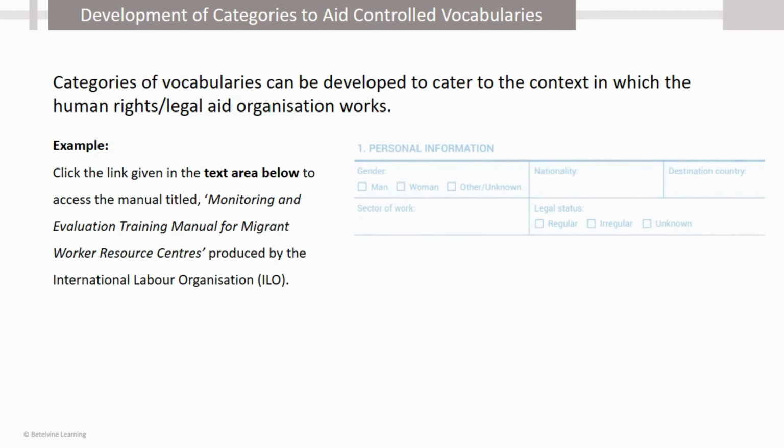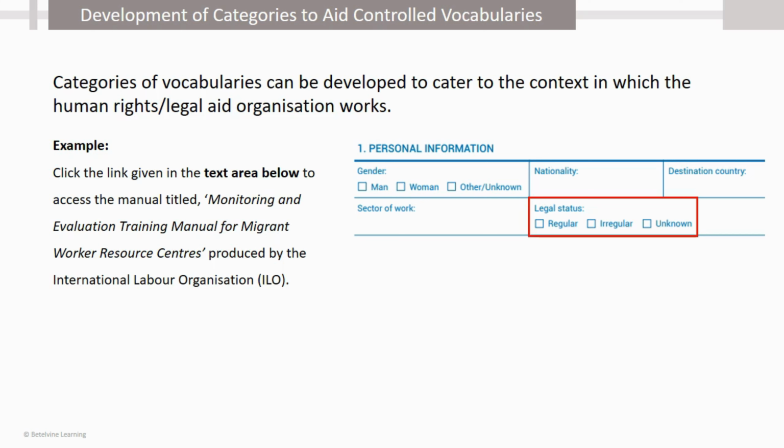Similarly, look at point 1. There is an entity about legal status, which is further divided into 3 categories: regular, irregular, and unknown. In case of migrant workers, these categories become very important in the process of accessing remedies. Thus, there also needs to be clear understanding about the meaning of these categories amongst the persons recording the complaint.